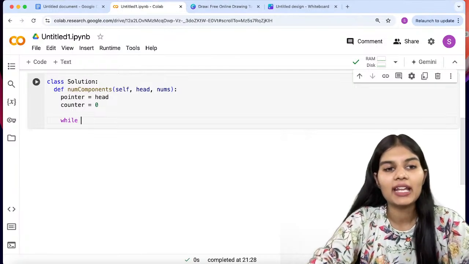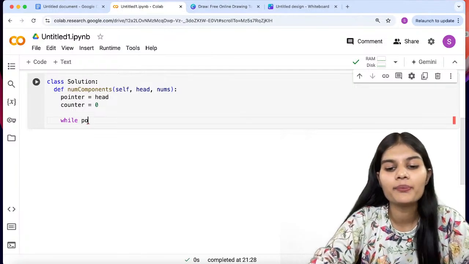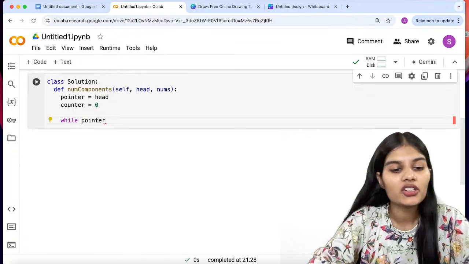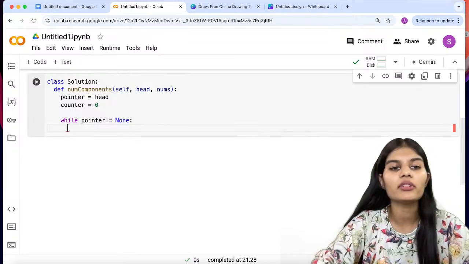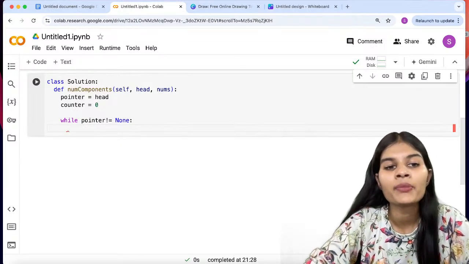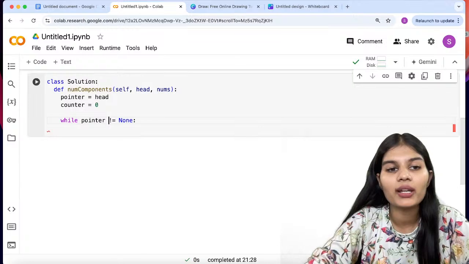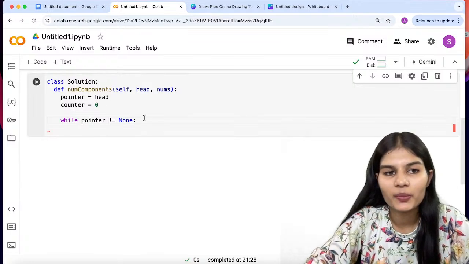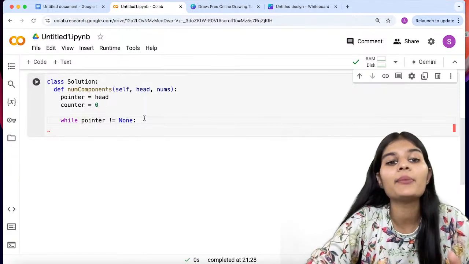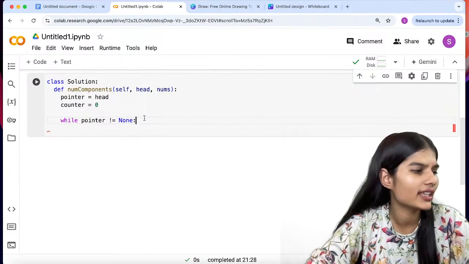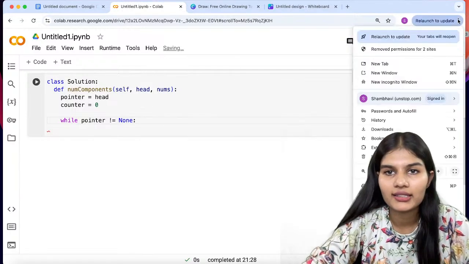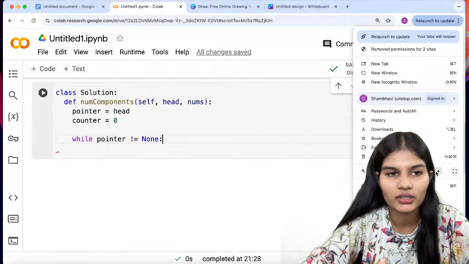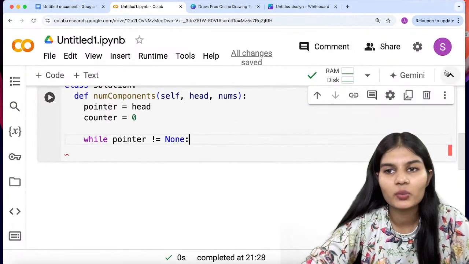Moving next, I'll be applying my while condition. So while my condition will go pointer is not equal to none, meaning that we are checking for the condition where all the values which I have in my list are stored to the end of this respective list, or the linked list, whatever you want to call it. I'll just zoom in the screen a minute. Hopefully that's visible.